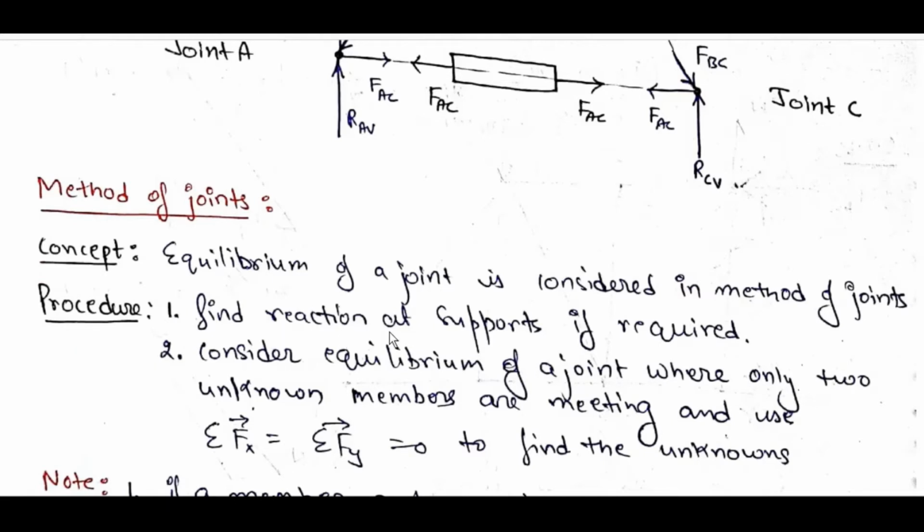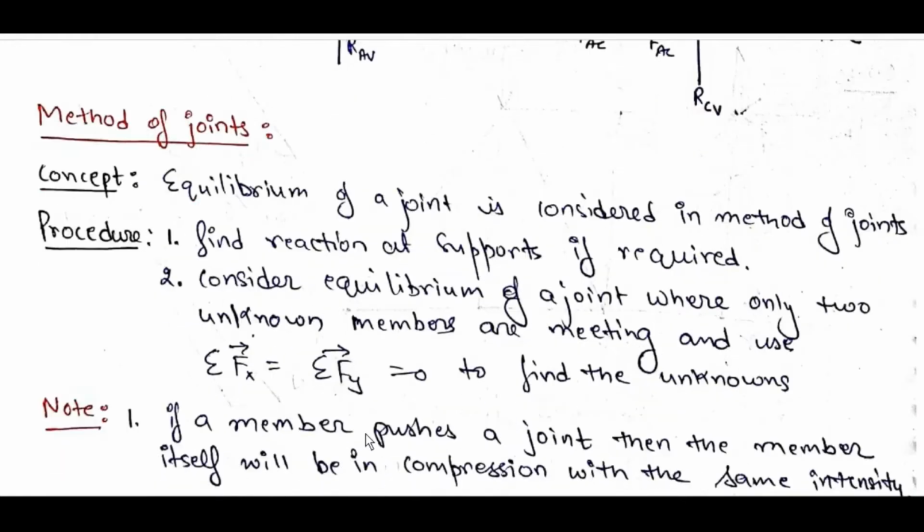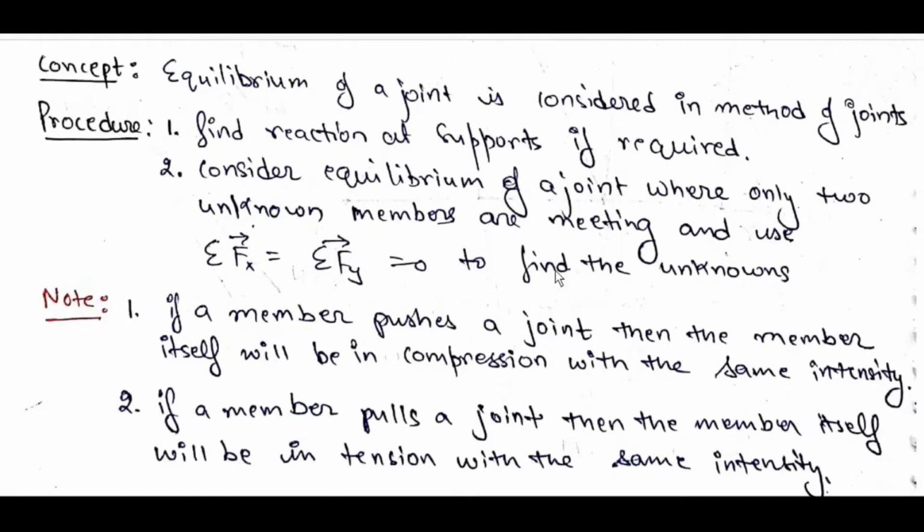Procedure: first find reactions at supports if required. Consider equilibrium of a joint where only two unknown members are meeting, and use sigma Fx equal to 0, sigma Fy equal to 0 to find unknowns.